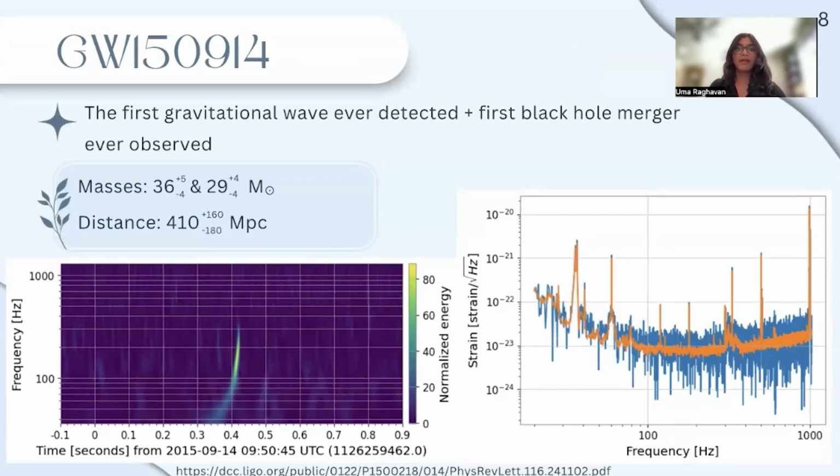GW150914 was the first gravitational wave ever detected, and the first black hole merger ever observed. Each gravitational wave event is named after the day, month, and year of their detection. This frequency time graph, over on the left, shows the intensity of the signal received. The x-axis is the time over which the event took place, while the y-axis is the frequency that LIGO detected. The normalized energy is the strength or amplitude of the signal at that moment. The more yellow it is, the stronger the signal.